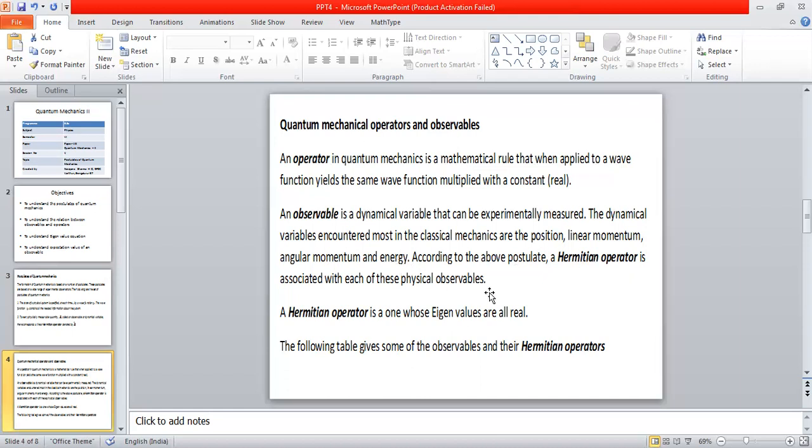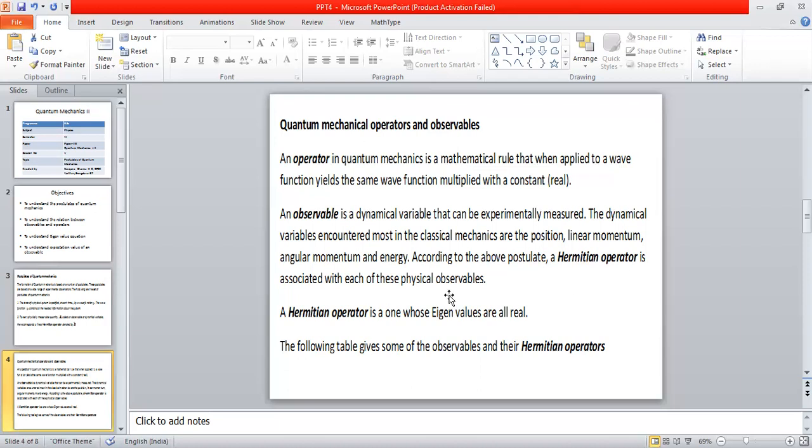So according to this second postulate, please remember we are still in the second postulate, we have not yet moved to the third one. According to the second postulate, each and every observable, may be position, linear momentum, angular momentum, or energy, or something else, there can be several other observables, all these observables are replaced by a Hermitian operator in quantum mechanics.